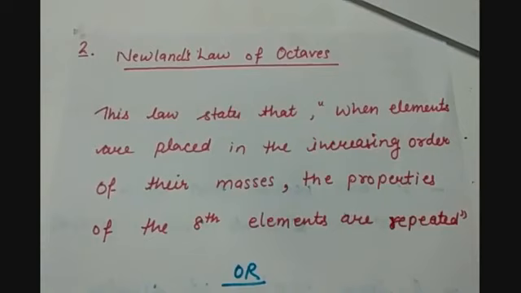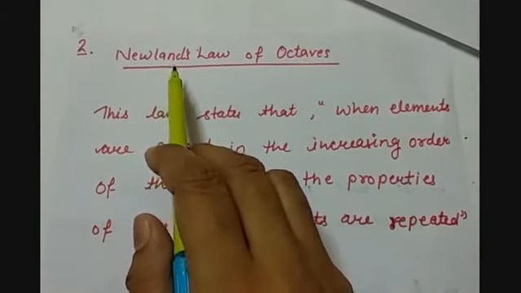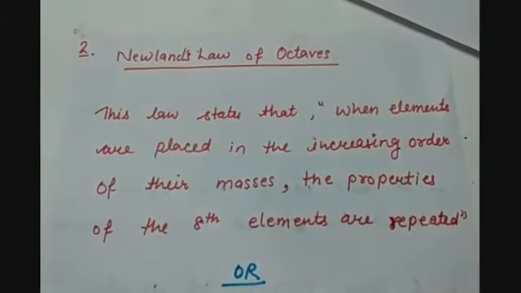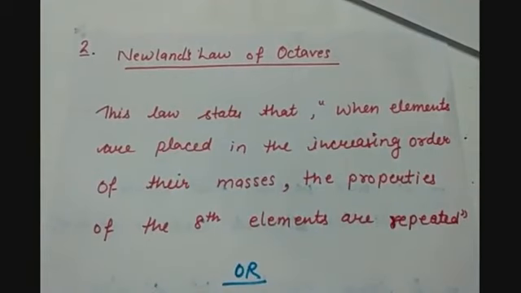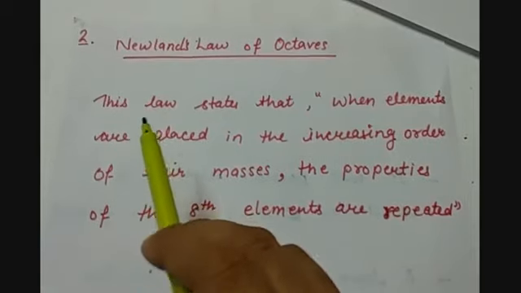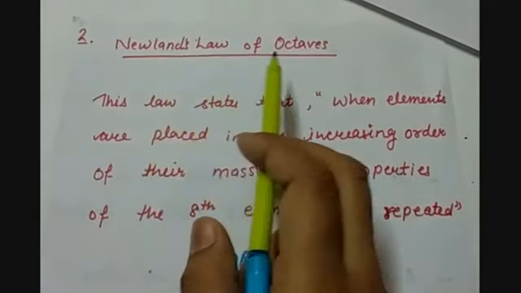Another scientist, John Alexander Reina Newlands, called Newland, studied different physical and chemical properties of elements having masses in increasing order. And after studying, he gave a law, and that law is called Newland's law of octaves.